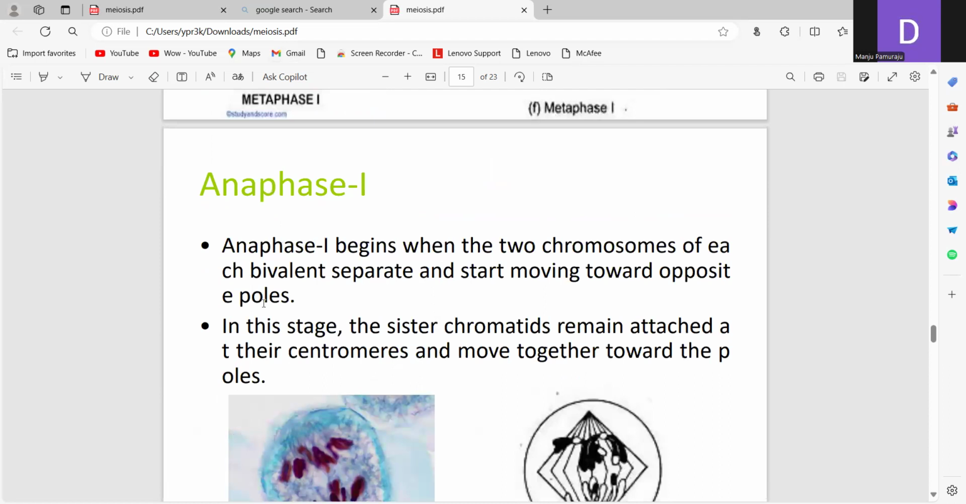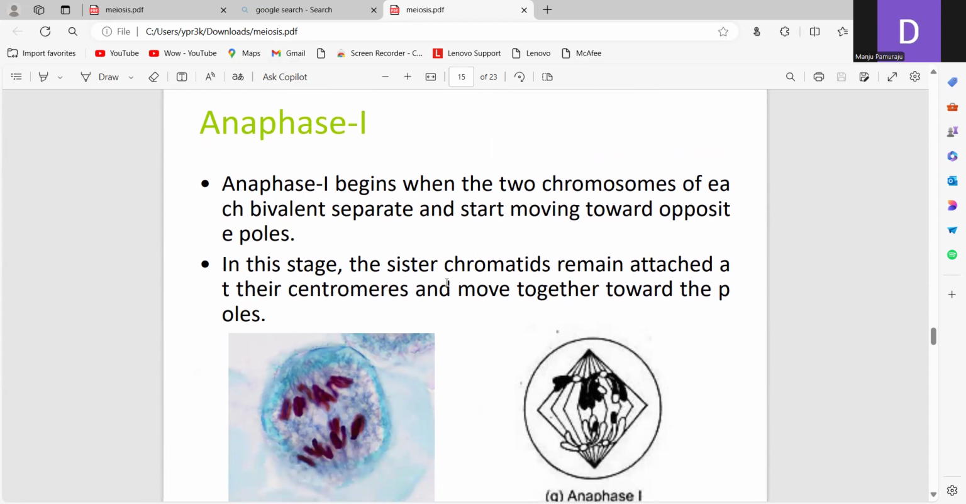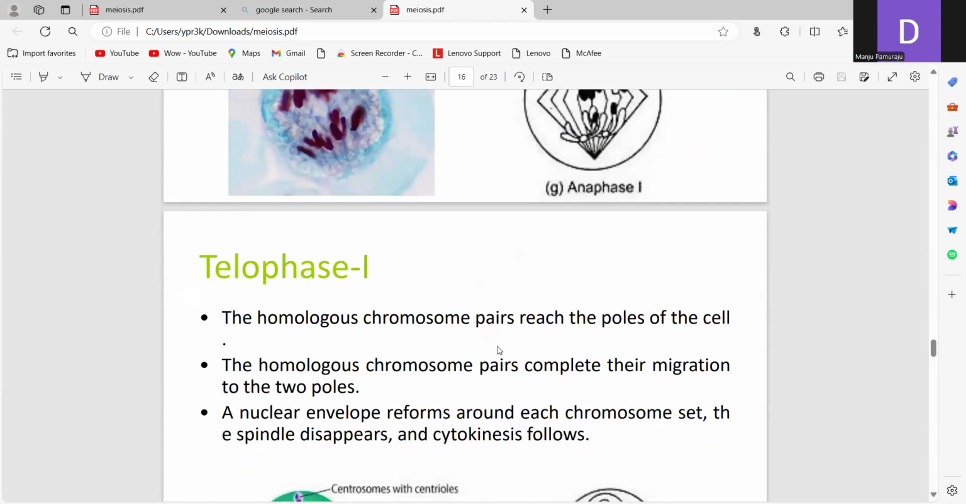Next one is the anaphase. Anaphase 1 begins when the two chromosomes of each bivalent separate and start moving towards the opposite poles. In this stage, the sister chromatids remain attached at their centromere and move together towards the poles.